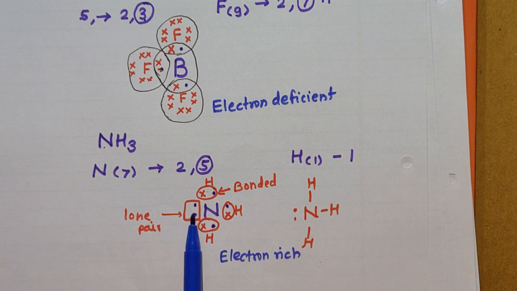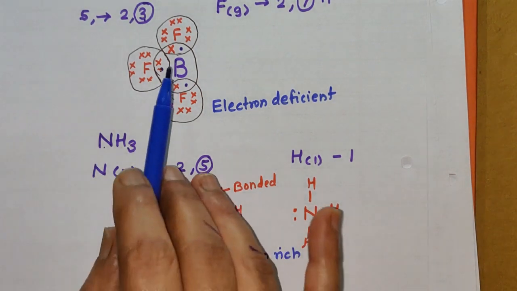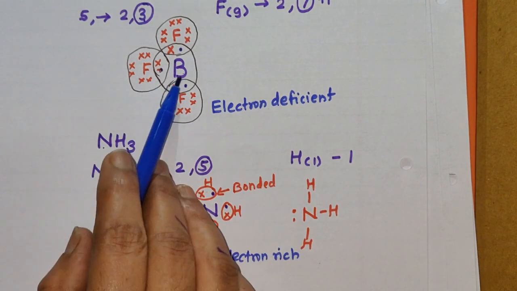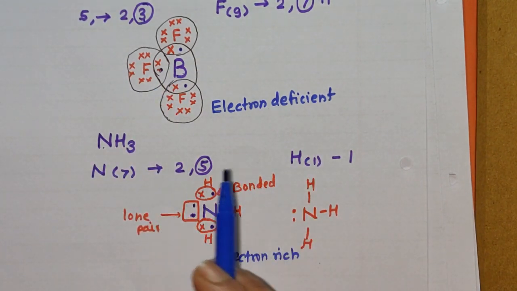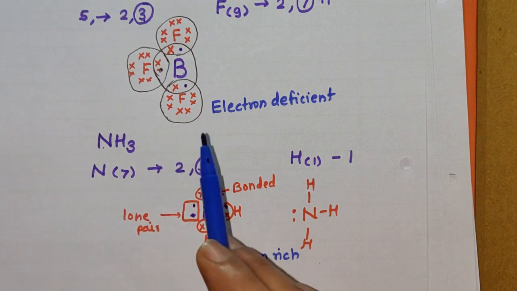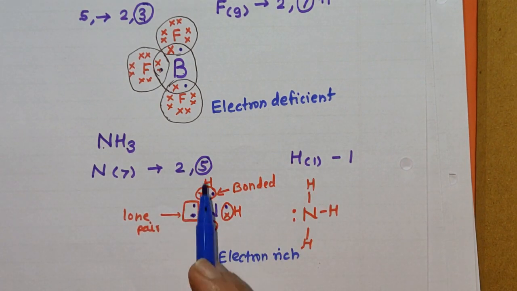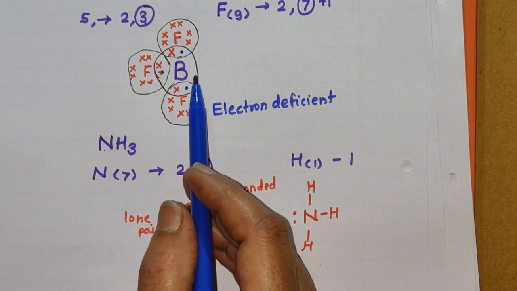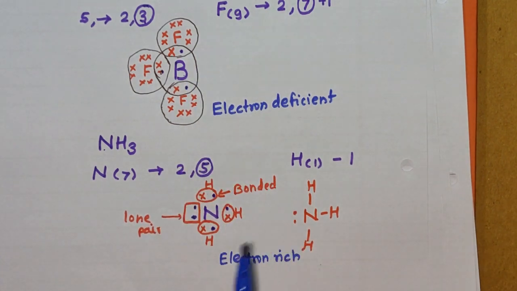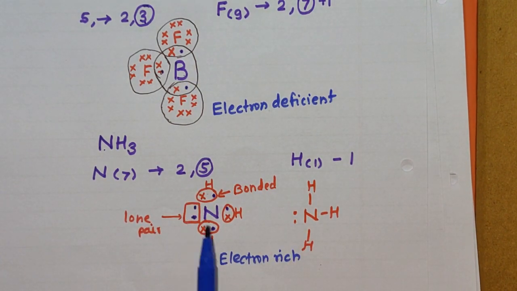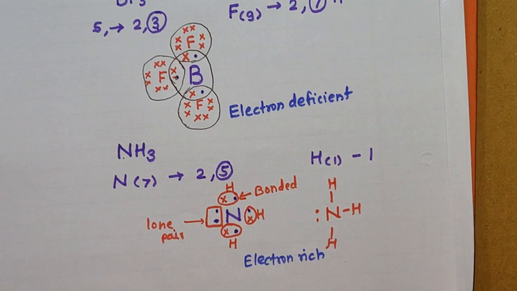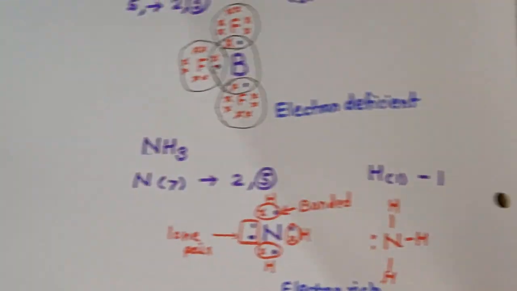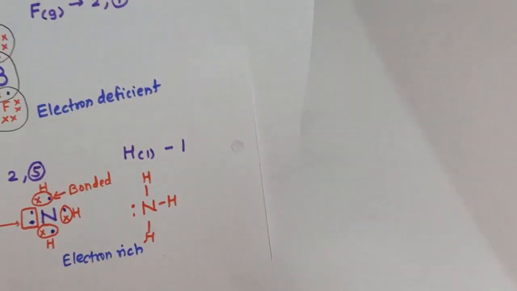It has this electron pair which can take part in the chemical bond formation, and it requires the electron pair. Now what will happen? There is also sharing of a pair of electrons, but remember, here this is electron deficient. It does not have any electron for bonding, and this is electron rich. So what happens here? Again there is sharing of a pair of electrons, and now the bond formed is called a coordinate bond.